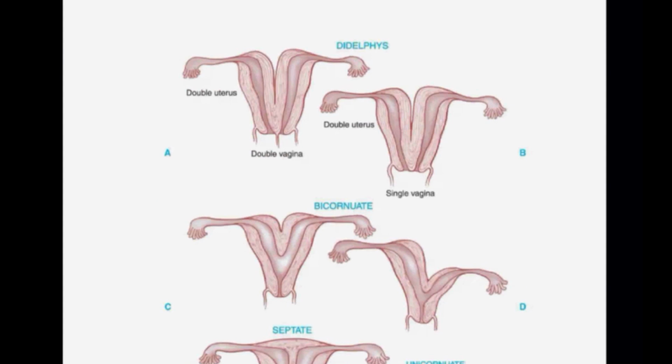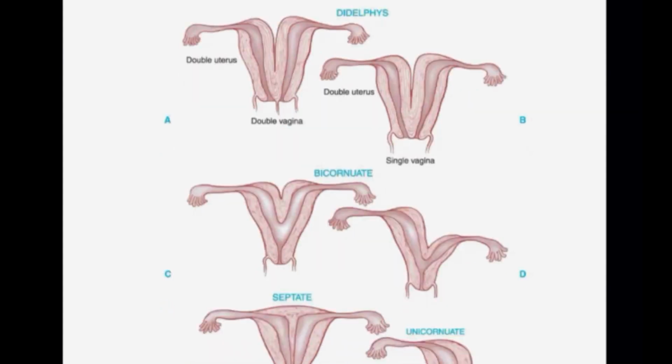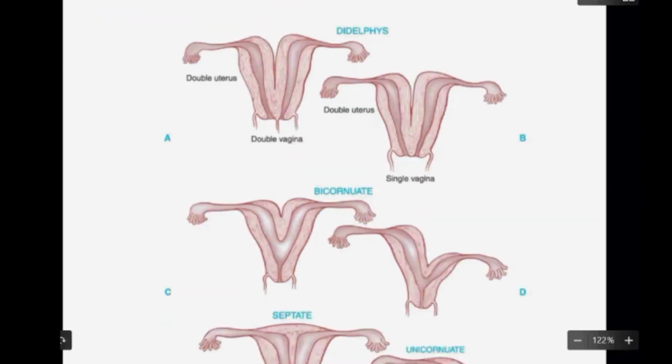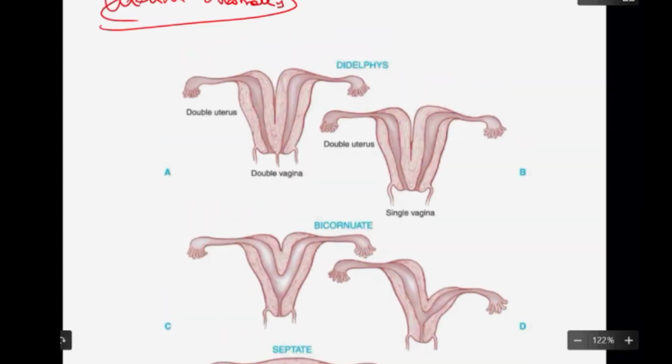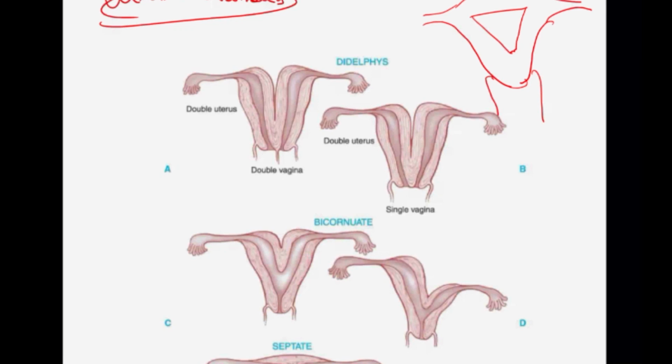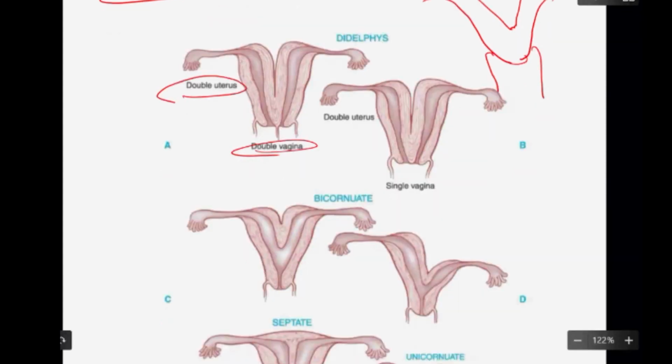Okay, again you are having different, these are all uterine anomalies. Then I should tell you what the normal uterus is, how the normal uterus looks. The normal uterus will look like this. You will have fallopian tubes, the uterus with the cervix, and the vagina. So you are going to have a triangular endometrial cavity. Here you are going to have two uteruses and two vaginas. This is called a didelphys.